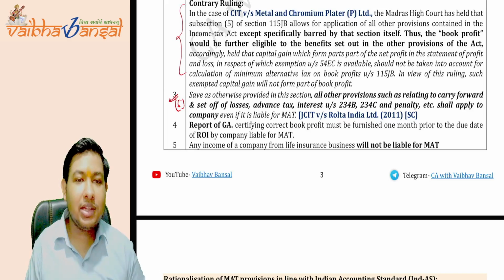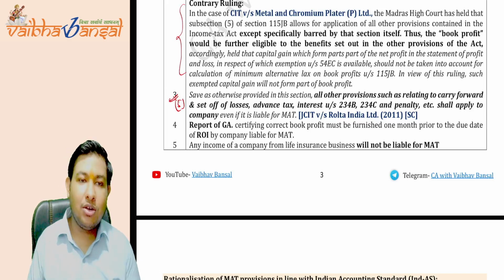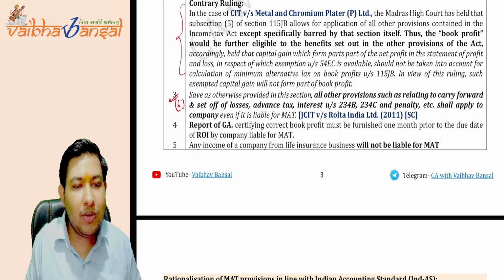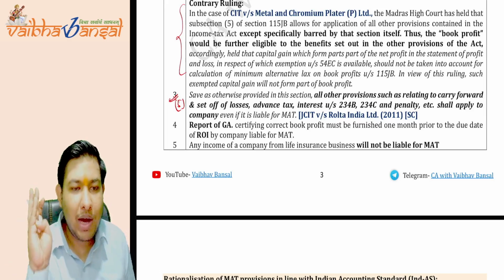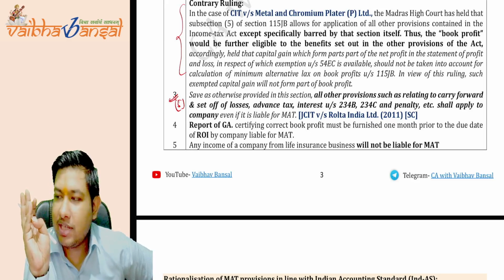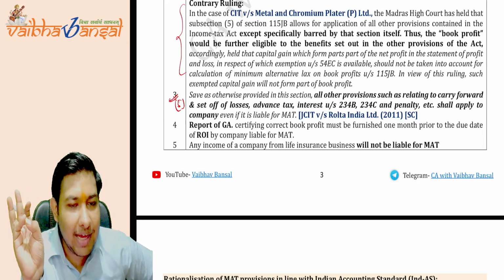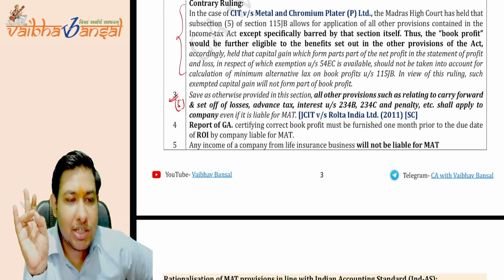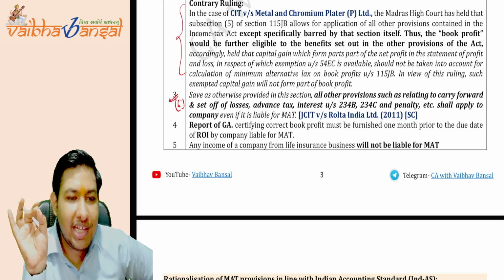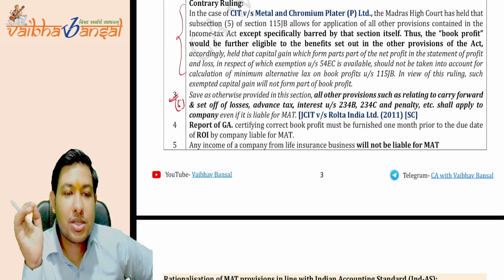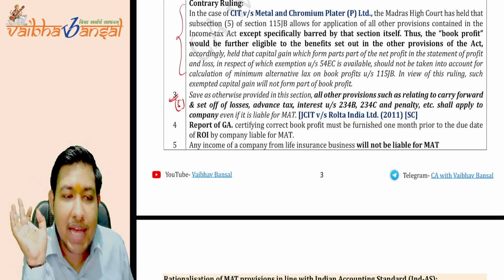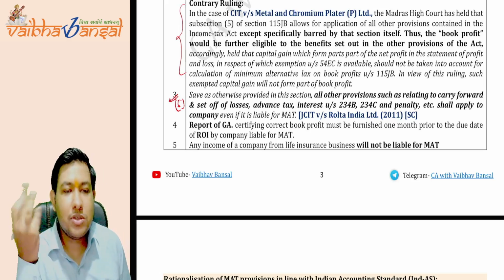What will happen? The company says we are not filing the return. What will the government do? The government would have no power to impose section 234A, 234B or 234C interest. The government would not be empowered to levy the penalties. The government would not be empowered to take advance taxes from us, because this section already overrides the whole Income Tax Act. So all these provisions would not apply.